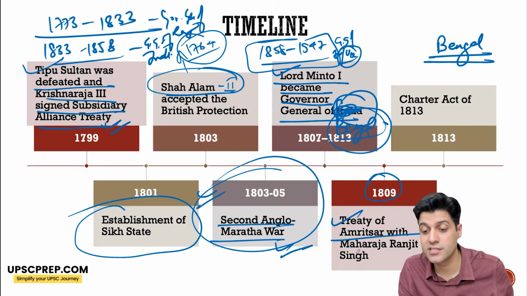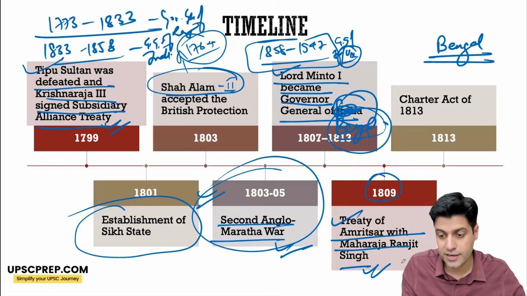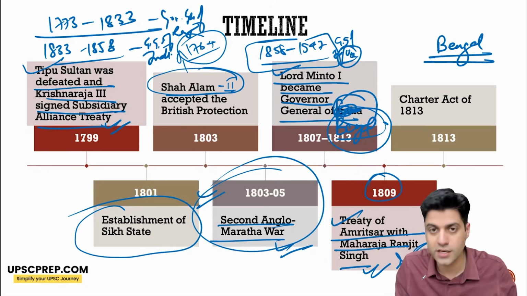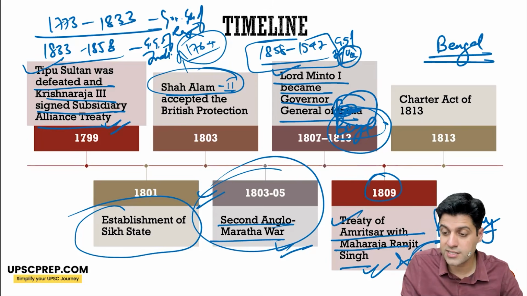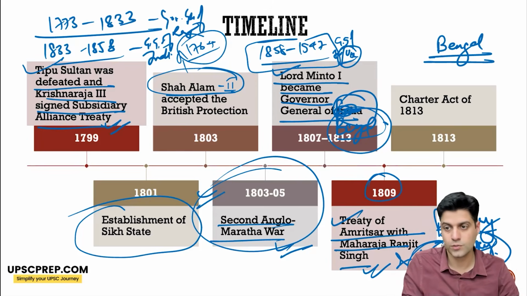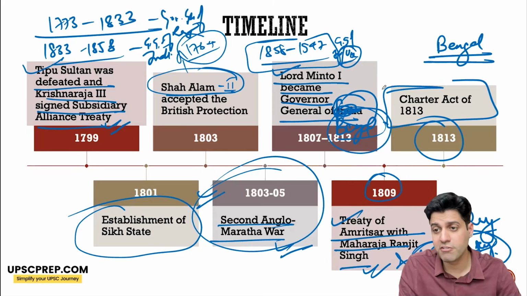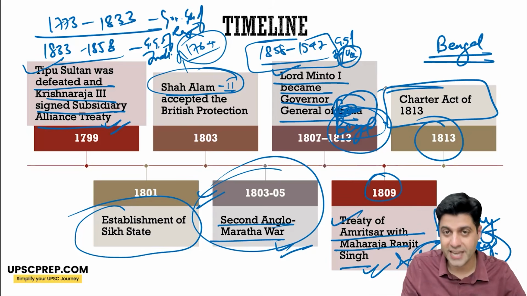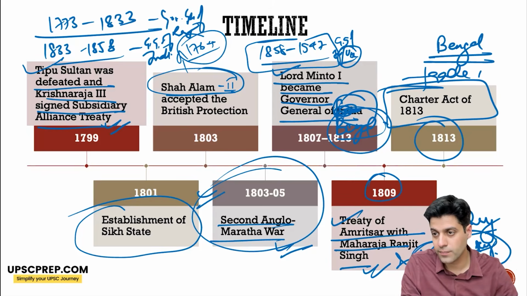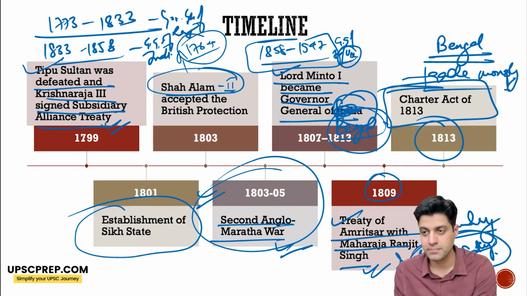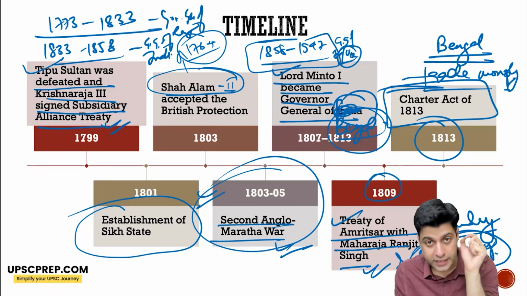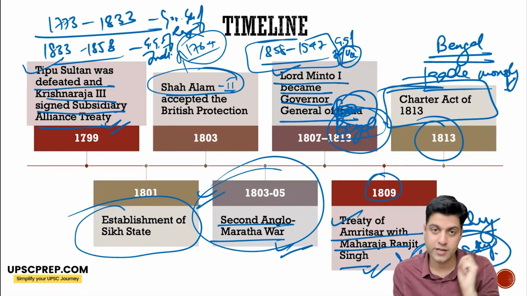1809, a Treaty of Amritsar is signed between Maharaja Ranjit Singh and the English East India Company, particularly deciding the boundary between the two, which is decided as the Satluj. 1813 Charter Act, a very, very important act because this ends the trade monopoly of the English East India Company, except in trade in tea and trade with China. Plus education also, 1 lakh rupees separately given.